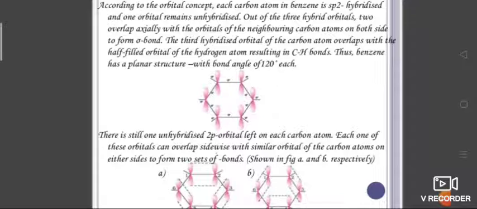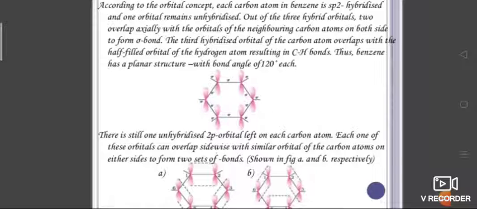The remaining sp2 hybrid orbital of each carbon atom overlaps with the s orbital of a hydrogen atom to give 6 carbon-hydrogen sigma bonds. Each carbon also has one unhybridized p orbital which is perpendicular to the plane of the ring, which is shown here. So this is the orbital structure of benzene.